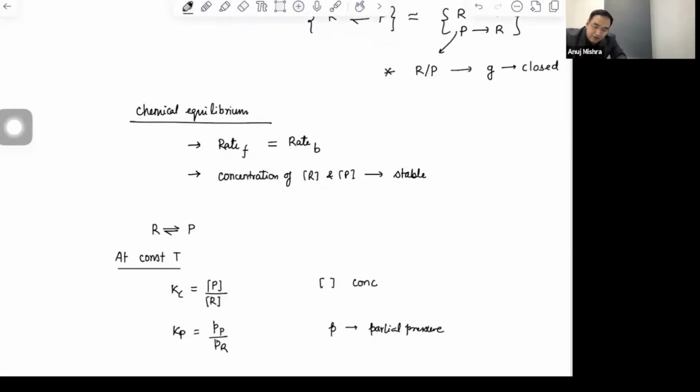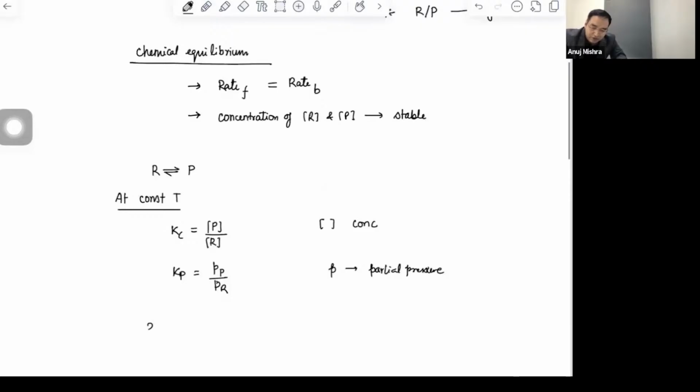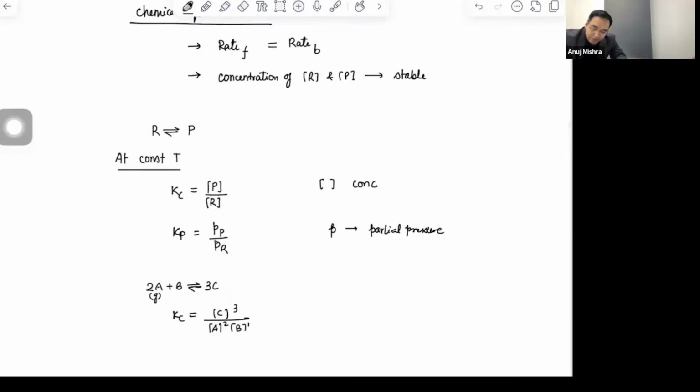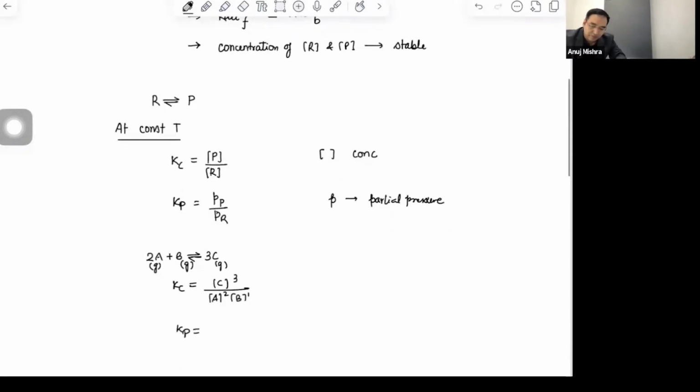All right, everyone. इसमें कोई problem किसी को? Had it been an equation like this, 2A plus B gives 3C. So what will be Kc? Kc will be [C] power 3 divided by [A] power 2 into [B] power 1. What will be Kp if it is gas? Can all of you write Kp? What will be Kp? Adil?